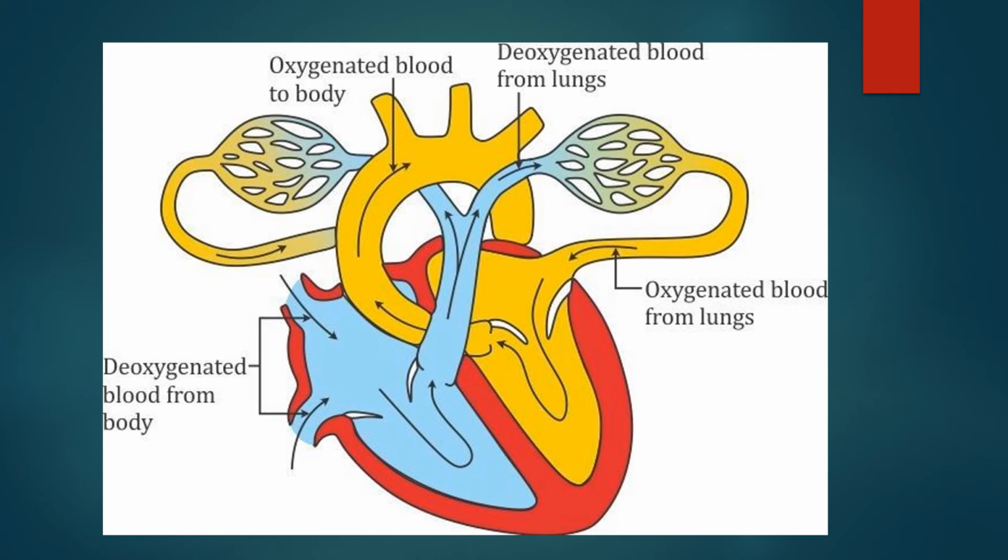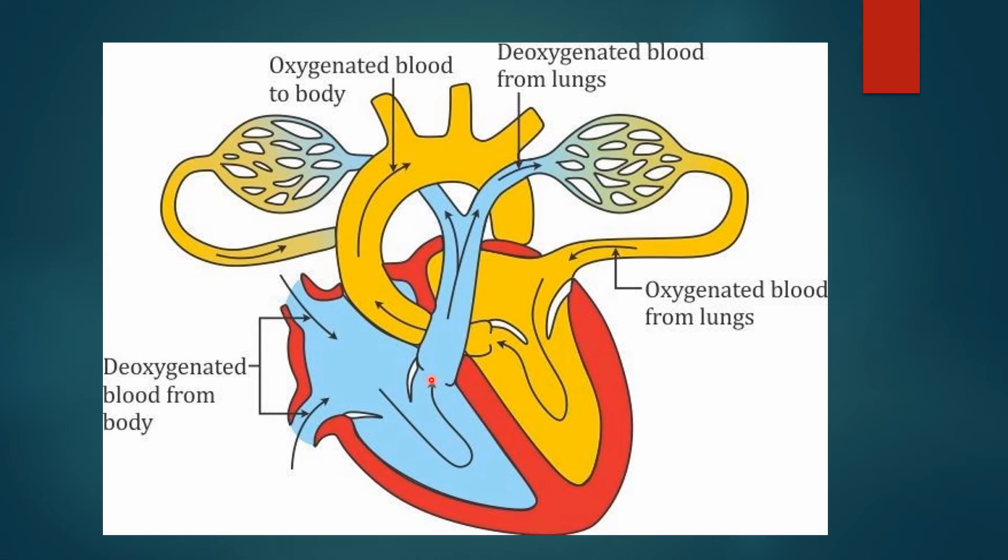So now you can see it clearly. From here, from the veins, the deoxygenated blood enters to this part, the right atrium, which we have discussed earlier. With the help of veins, the deoxygenated blood enters to the right atrium. From here, it comes to the right ventricle.